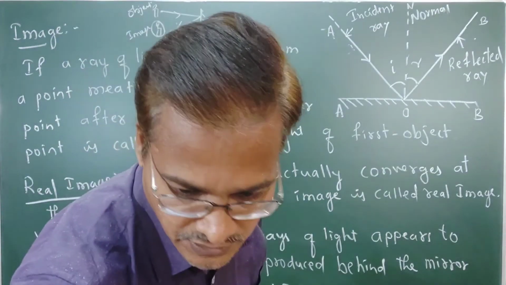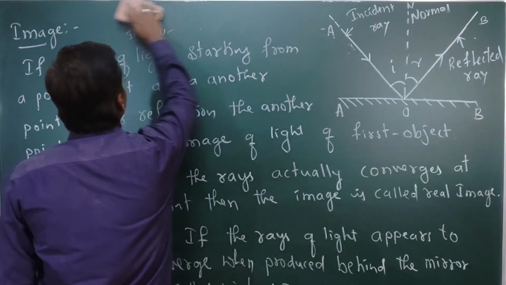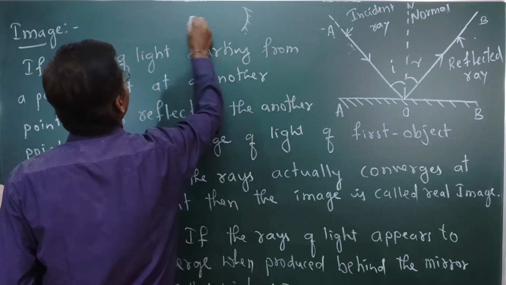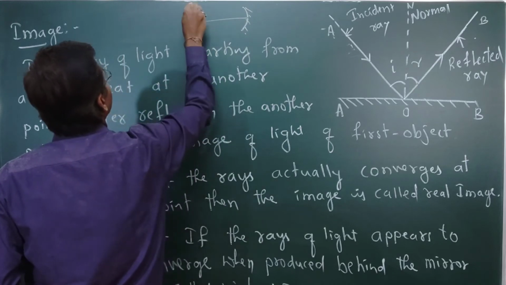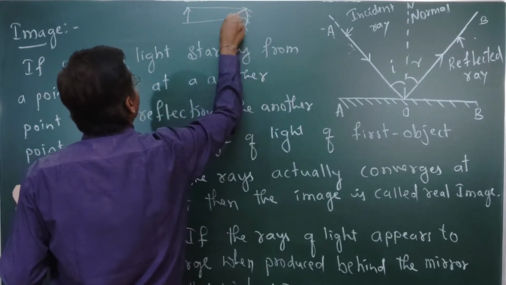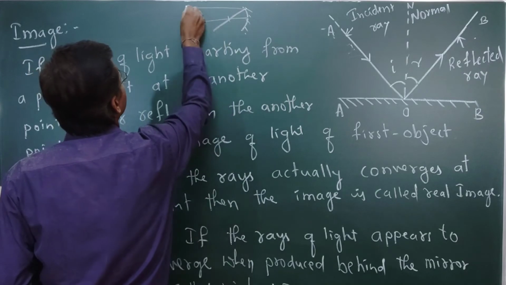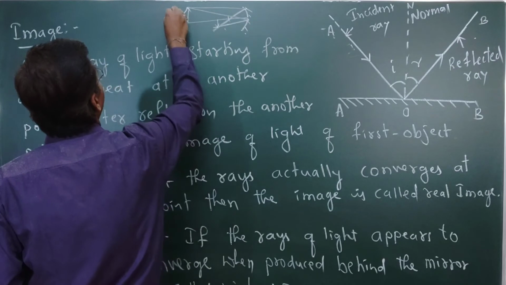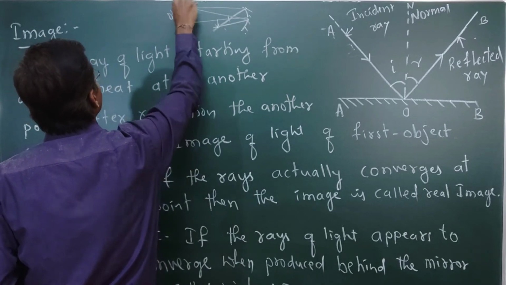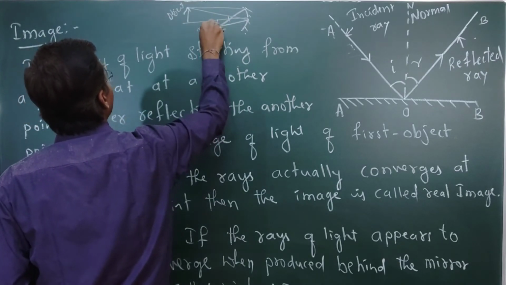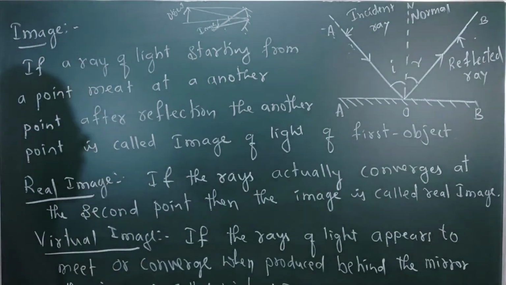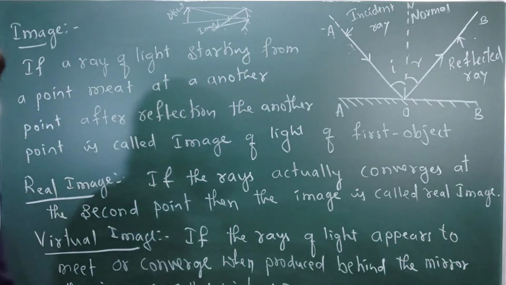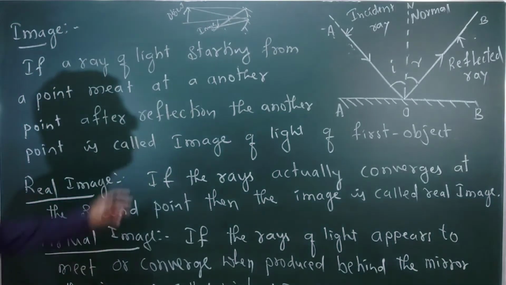For example, if I want to take this spherical shell, okay, this is one spherical shell. So this is the beam. The ray will be moving and passes through the principal focus, and another passes through the pole. This ray is going to meet at this point. This is the object, and this is what we are going to call the image. Okay, so that will be the image. Just a rough diagram I have shown here. It is not a ray diagram, just for your understanding.